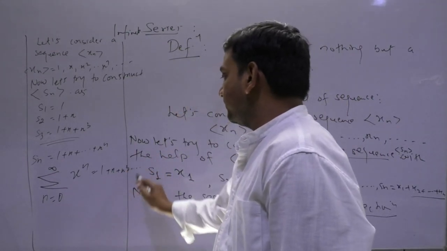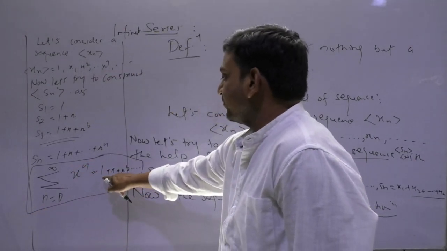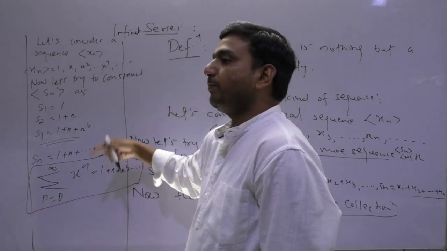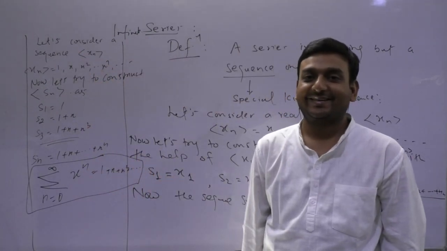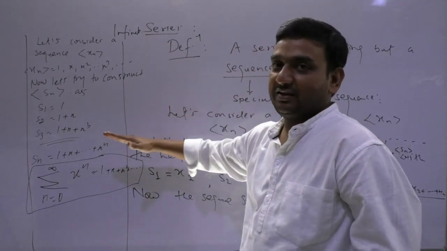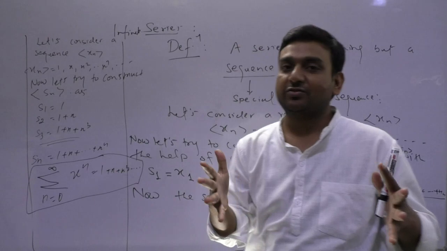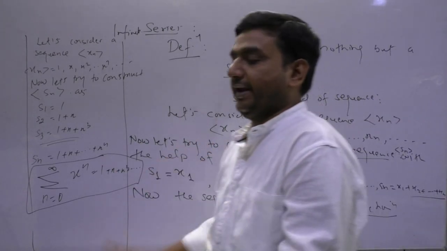Infinite terms will be there. So this is a series, that is, a sequence of partial sums. Getting? I think the picture is clear on why an infinite series is a sequence only. Clear or not? Fine.